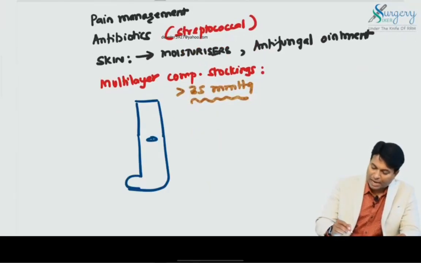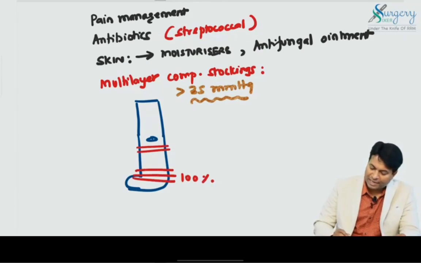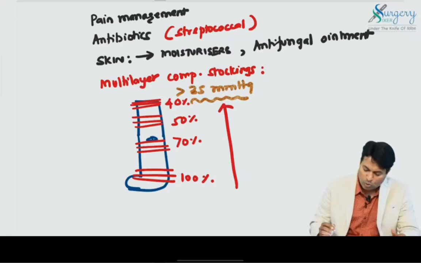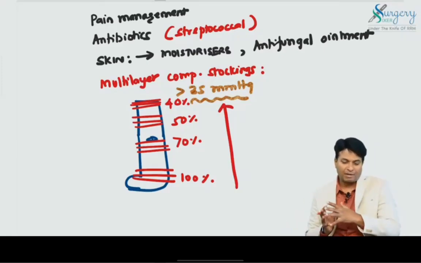At the level of the ankle, we should give 100% pressure. At knee level, it should be 70% pressure. At mid-thigh level, it should be 50%, and in the groin, it should be 40%. So it should get reduced as you go up. The highest pressure is maintained at the ankle level.